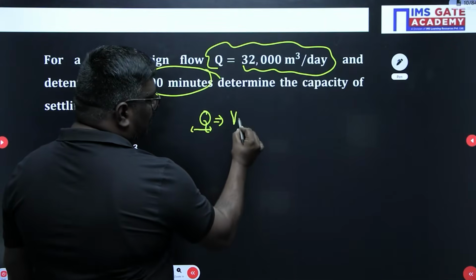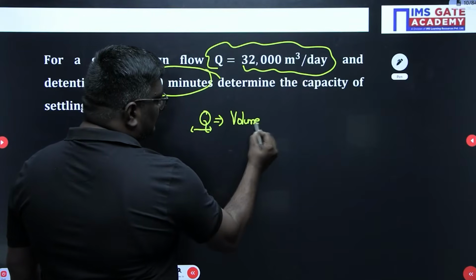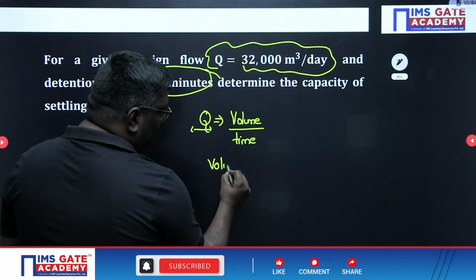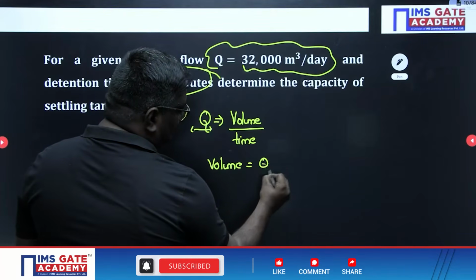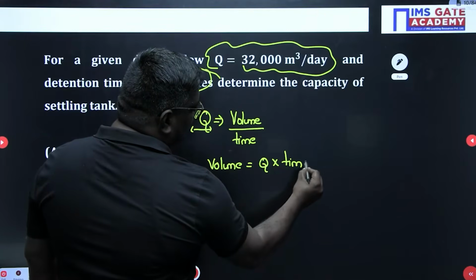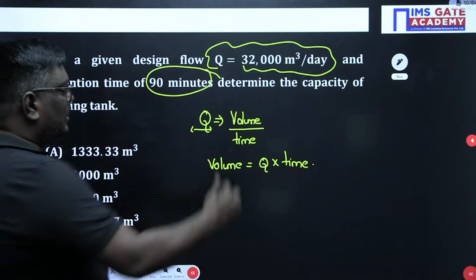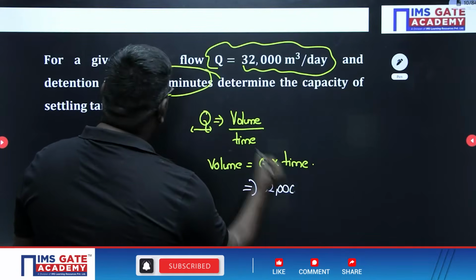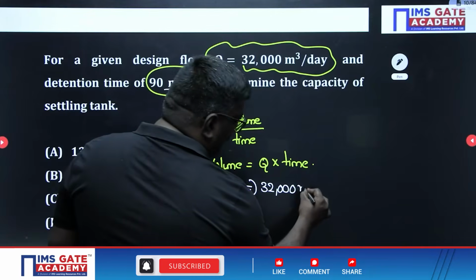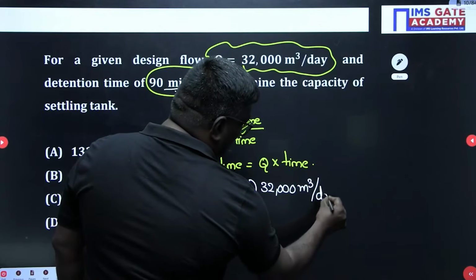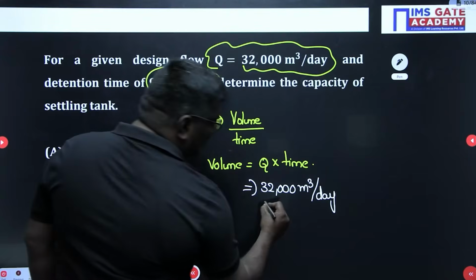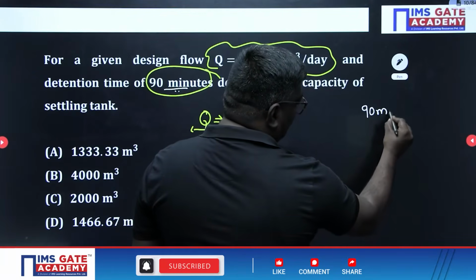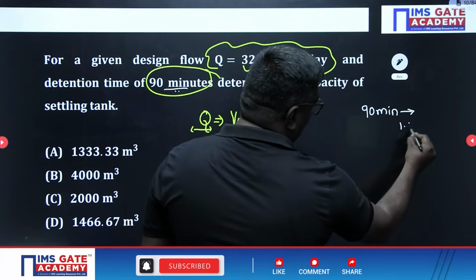Discharge is nothing but volume upon time. Volume is equal to discharge into time. Here the discharge is 32,000 meter cube per day, but the time is in minutes. So meter cube per day, if I convert into hours, is divided by 24. And 90 minutes can be converted into hours, which is 1.5 hours.